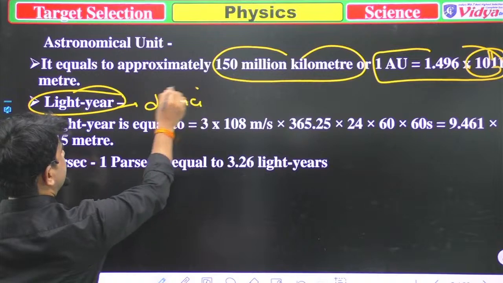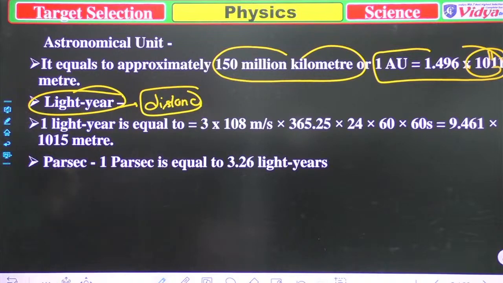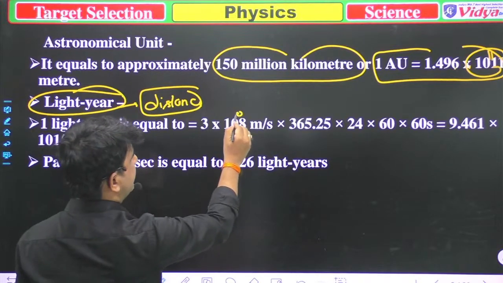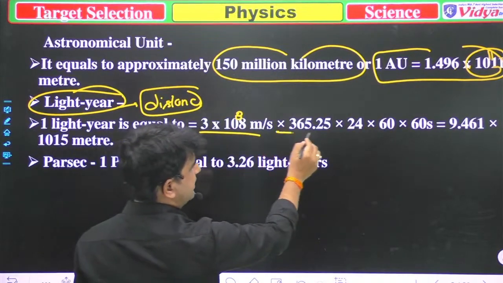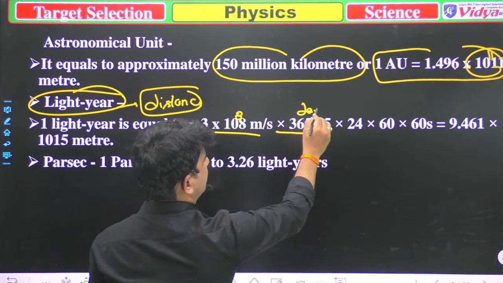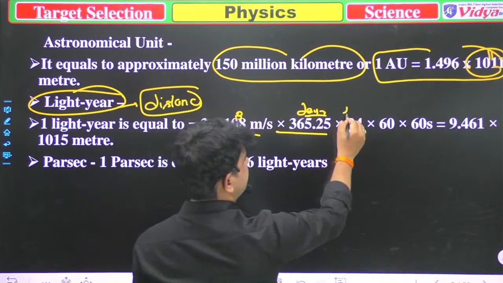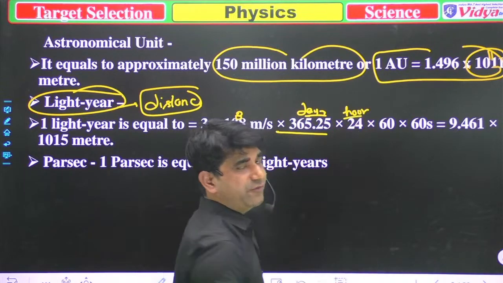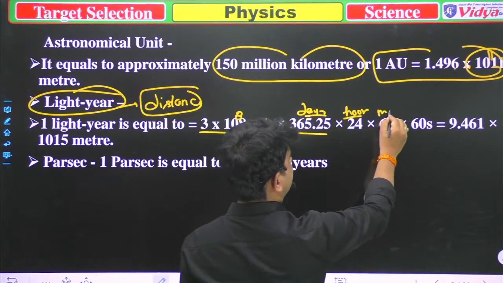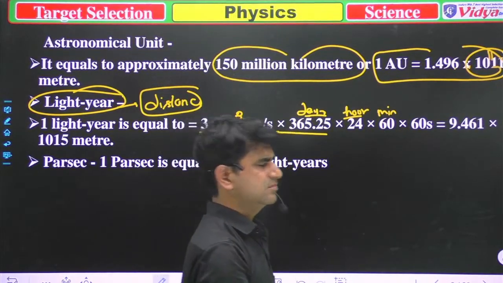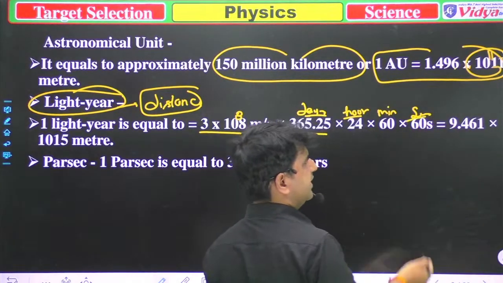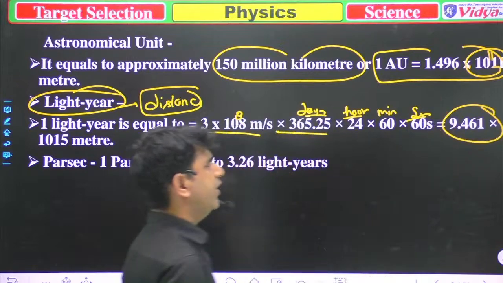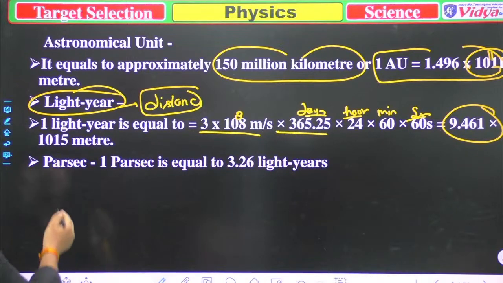One light year is equal to 3 into 10 to the power 8 meter per second into 365 days into 24 hours, into 60 minutes, into 60 seconds, and that is equal to 9.461 into 10 to the power 15 meter.